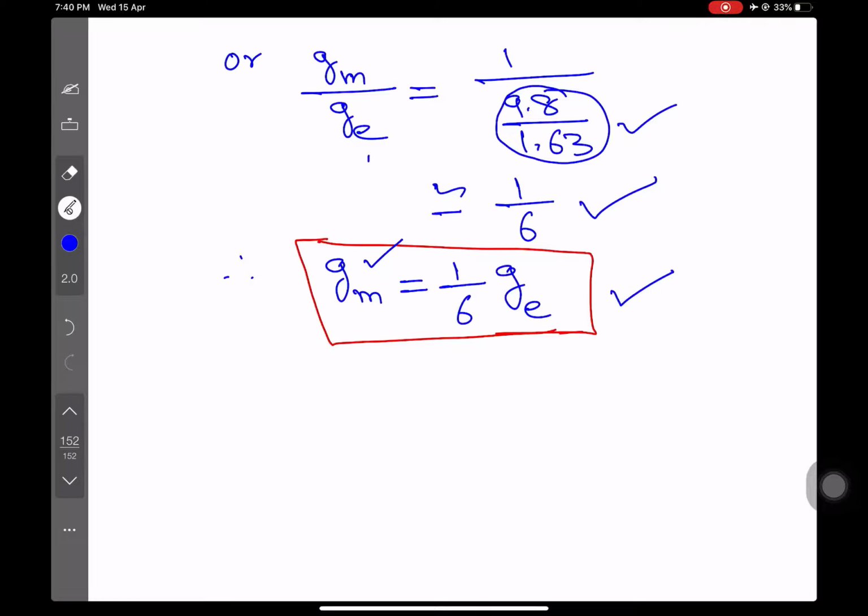It is about 1/6 of the acceleration due to gravity on the surface of the earth. बाकी इसका जो डिटेल में आंसर है वो हम 11th क्लास में पढ़ेंगे.